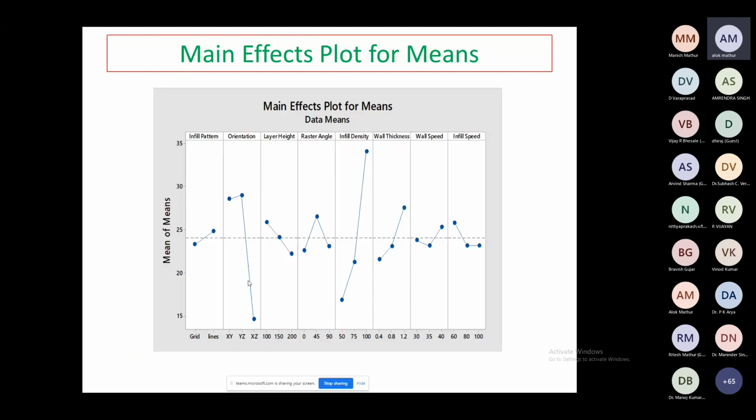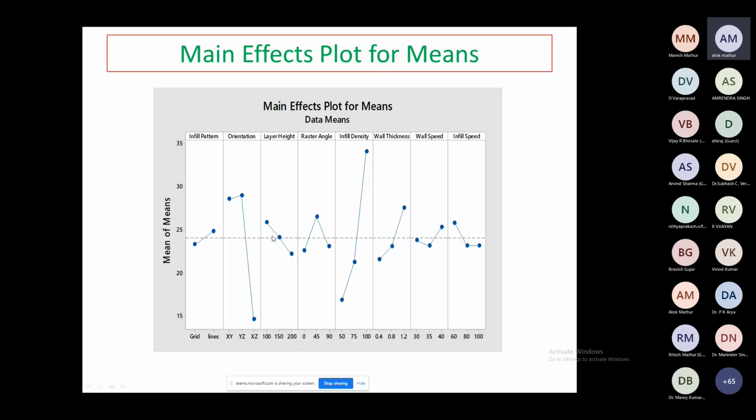Then we have the ASTM standard. Based upon the ASTM, we selected this specimen, and the thickness of the specimen was only 4 mm. So now we have the main effects plot for the means. You can see here the effect of all the parameters. For some parameters you can see that higher mean strength can be achieved in the lines. For some orientations you can see the XZ is lower, meaning the strength decreases. Same thing here also.